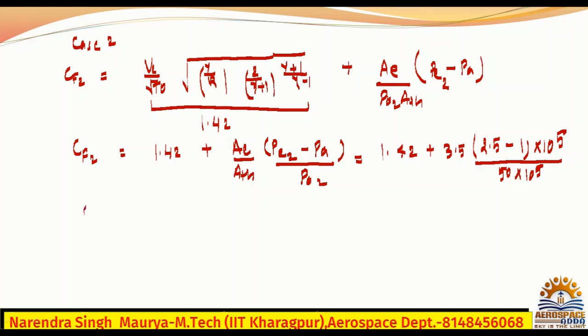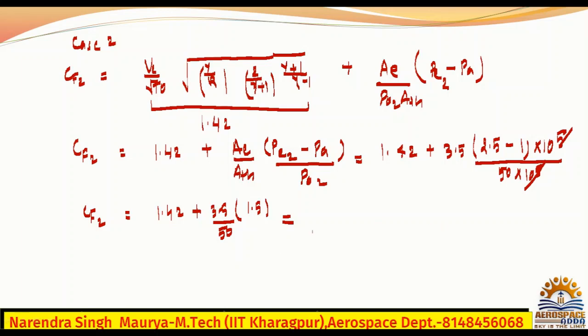So 50 bar times 10 to the power 5. Now what is the CF2? CF2 is 1.42 plus 3.5, in bracket 2.5 minus 1, 1.5, divided by 50. 10 to the power 5 cancels out. Let me calculate: 3.5 into 1.5 divided by 50 plus 1.42.